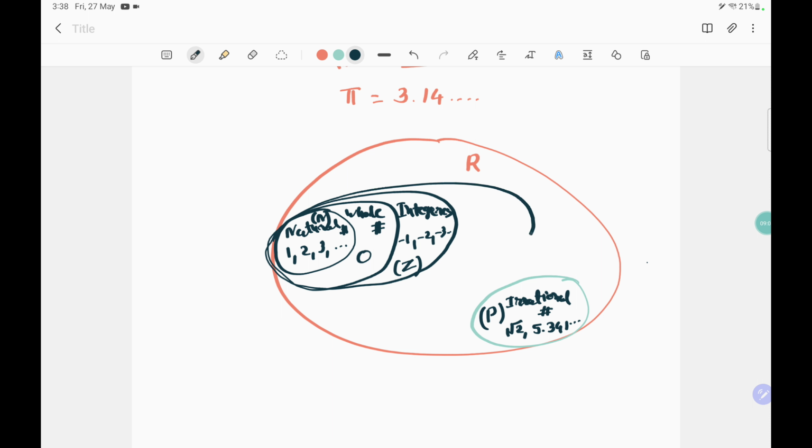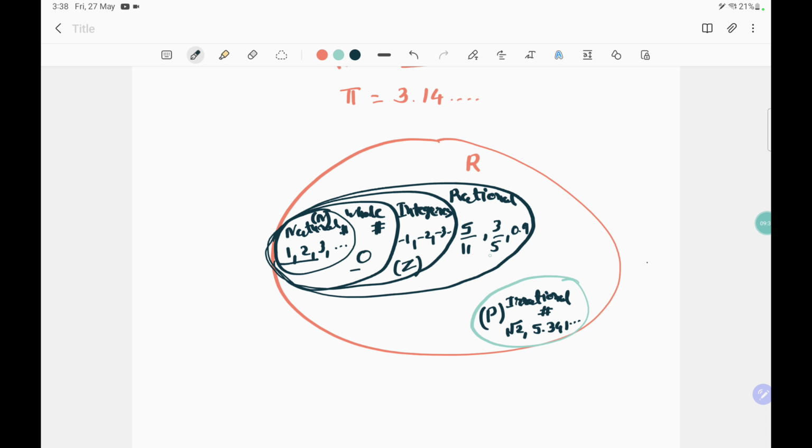Okay, and rational numbers. So rational numbers are all positive numbers, 0, all negative numbers and also fractions or terminating decimals. So let's write the fractions 5 over 11, 3 over 5, decimal number 0.9.